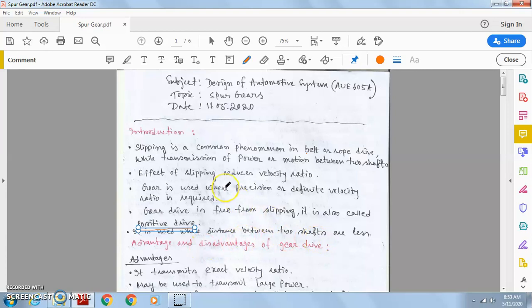So these are the first introductory part of the gear. No slipping action occurs, unlike your belt drive or rope drive. That is why you can maintain a fixed velocity ratio here.